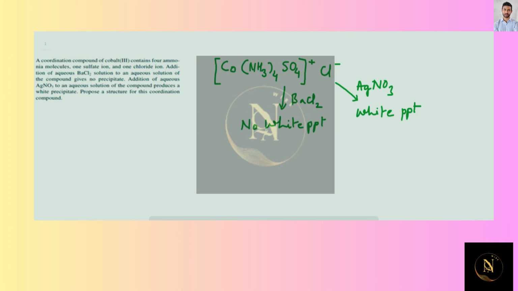Now here we are supposed to know one thing, that sulfate if present inside the big bracket, when sulfate ion is working as a ligand and forming a coordinate bond with the central metal atom, that is cobalt, then it is non-ionizable.